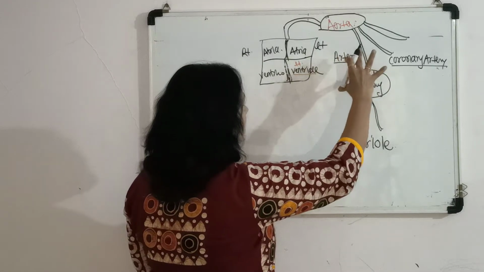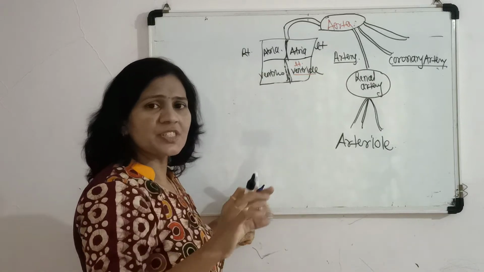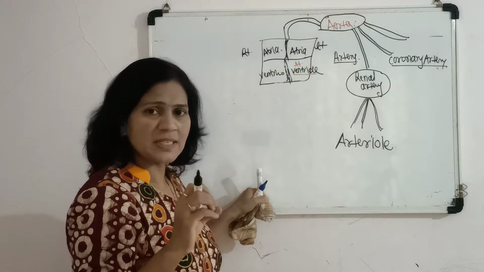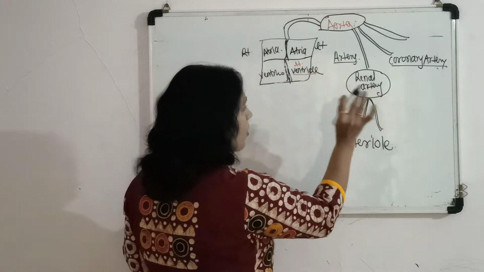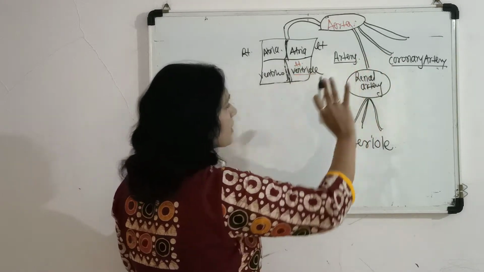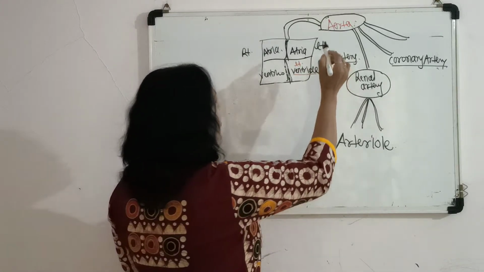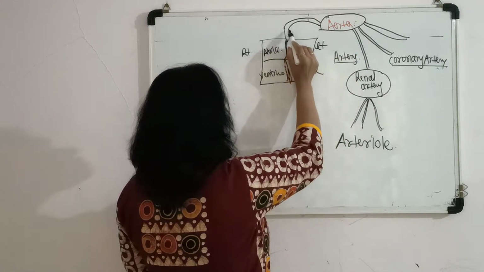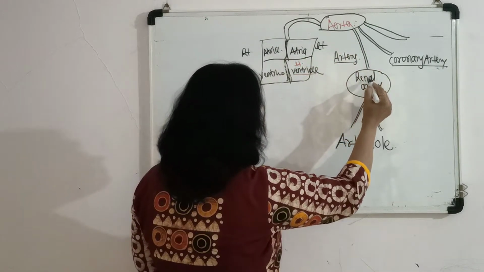Here, any artery related to different organs, including visceral organs, is shown. I have given only certain examples. So the aorta, which arises from the left ventricle of the heart, gives small branches called arteries.